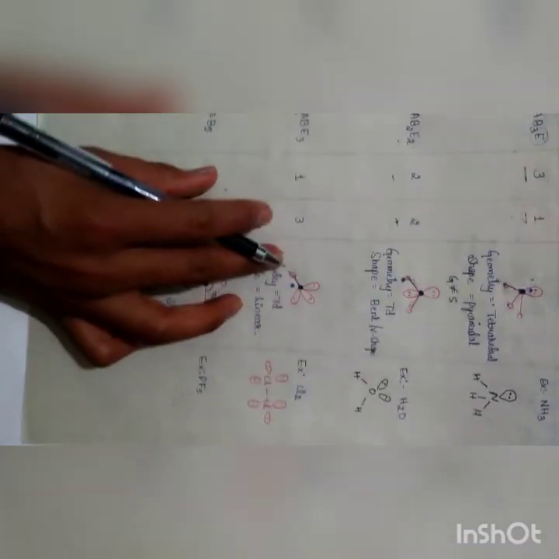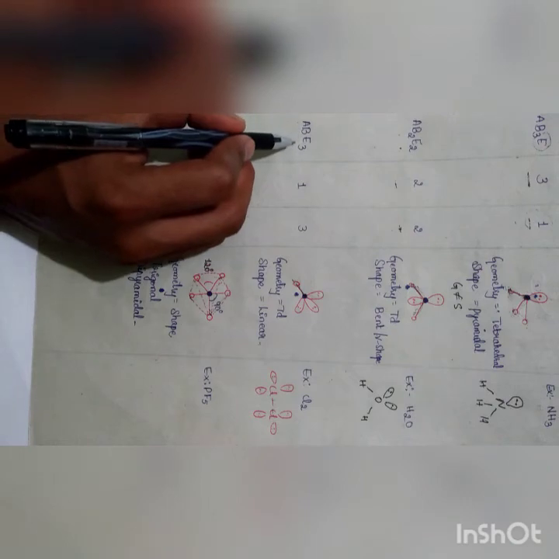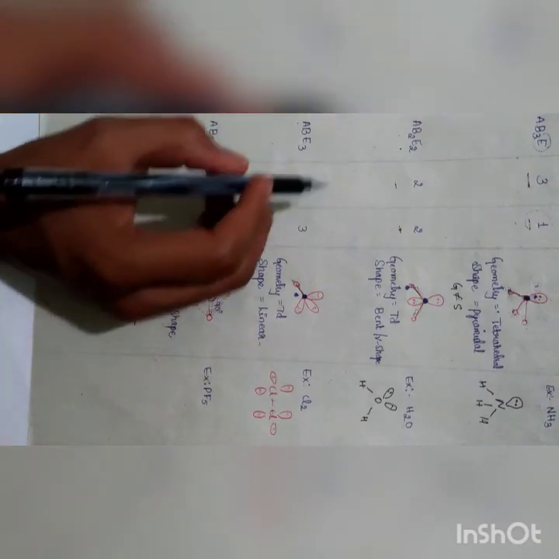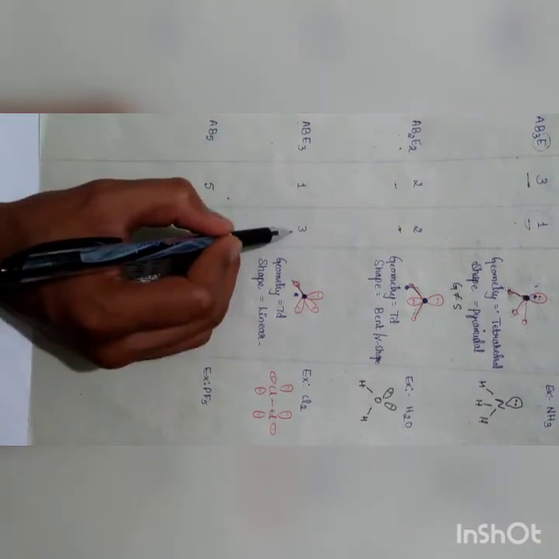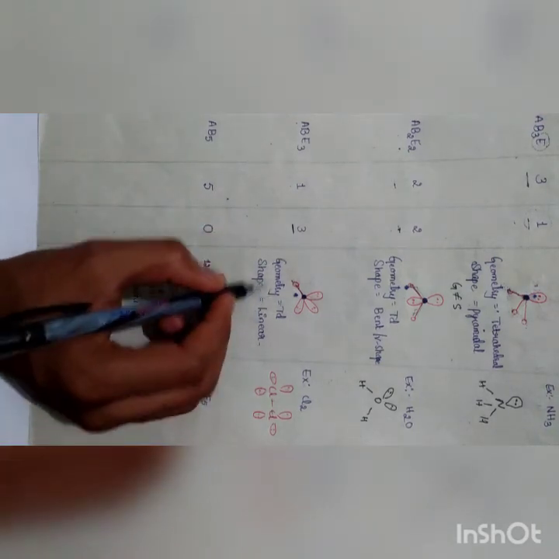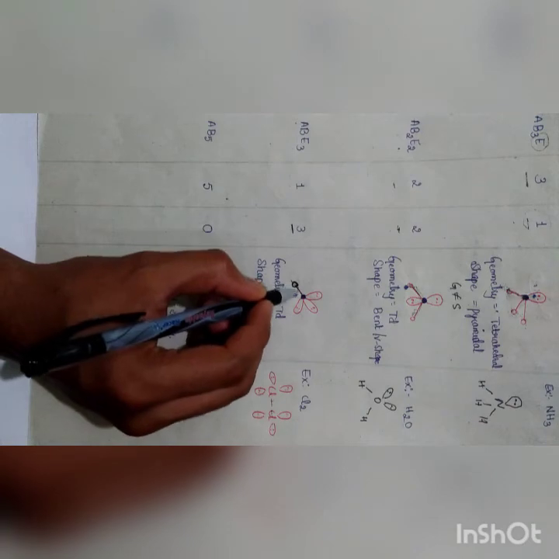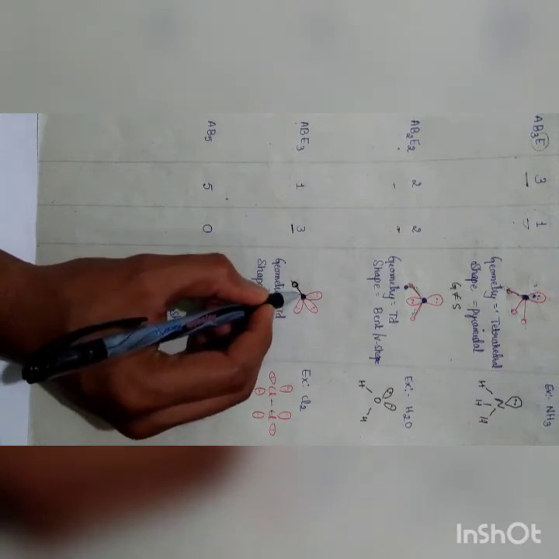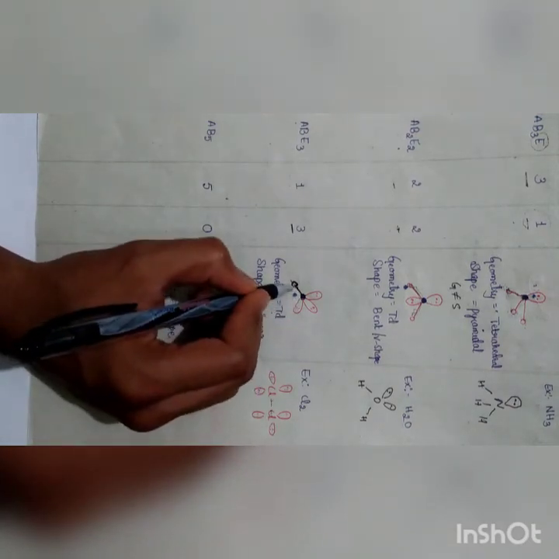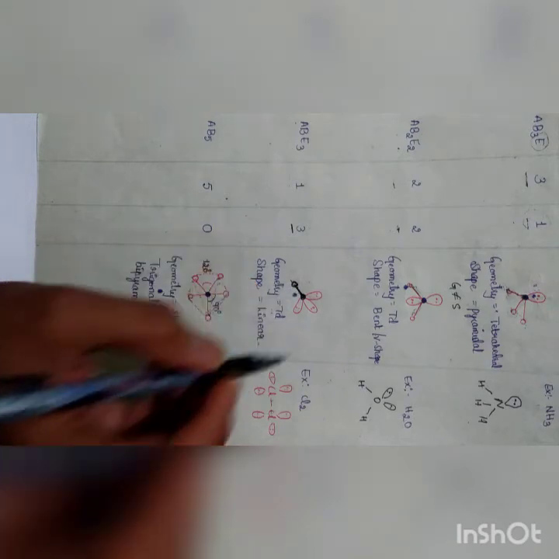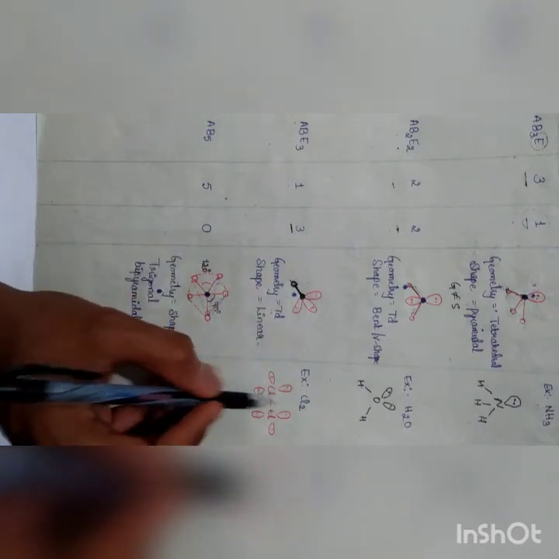Here an ABE3 type of molecule. Bond pair is 1, lone pair is 3. Therefore, geometry is tetrahedral, shape is linear. Shape depends only on the bond pair. An example is Cl2.